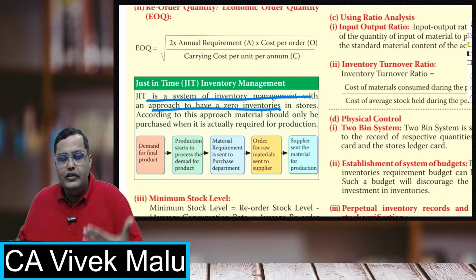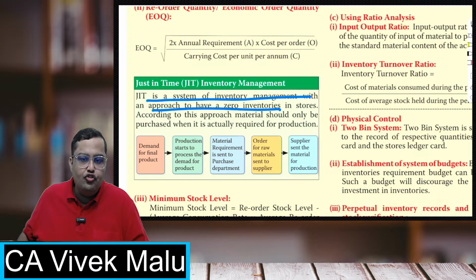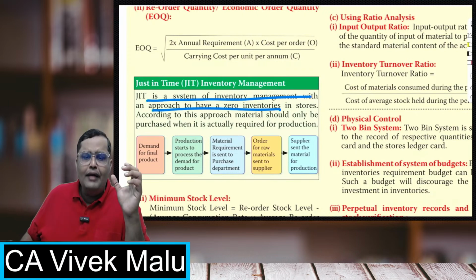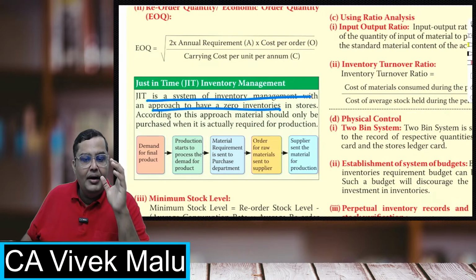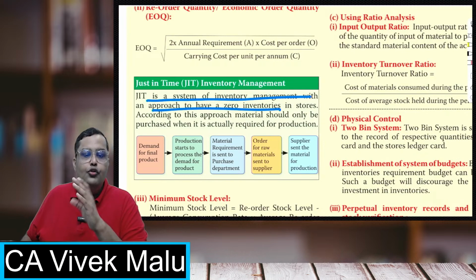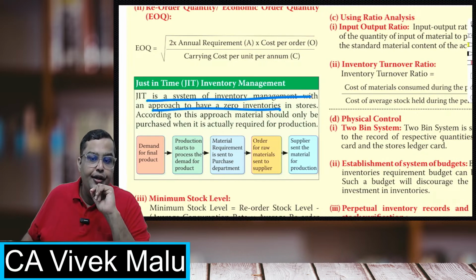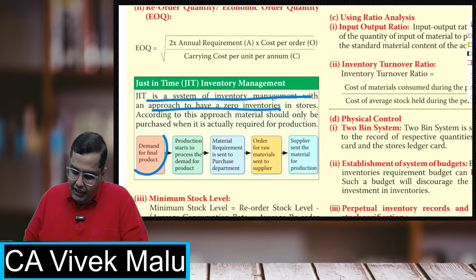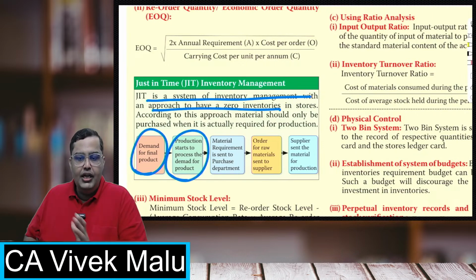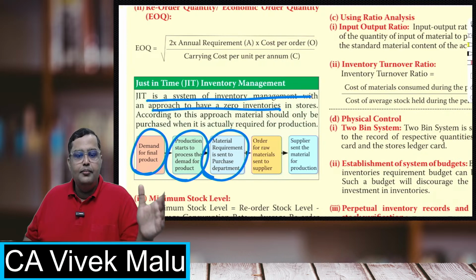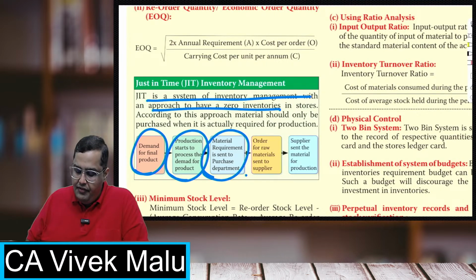The benefit of this system is that you don't have to maintain stocks, so you save a lot of money on storage space. You save a lot of money on interest. Storage costs are avoided, interest is avoided, obsolescence will not happen, and pilferages will be avoided. Whenever you have demand for the final product, you start production, send the material list, and immediately receive it from the supplier. This is just in time inventory management.